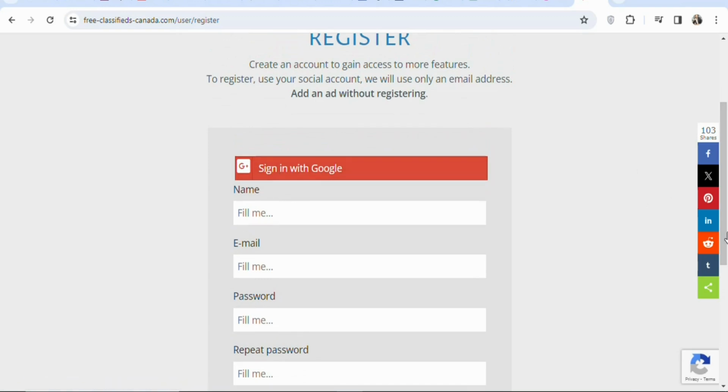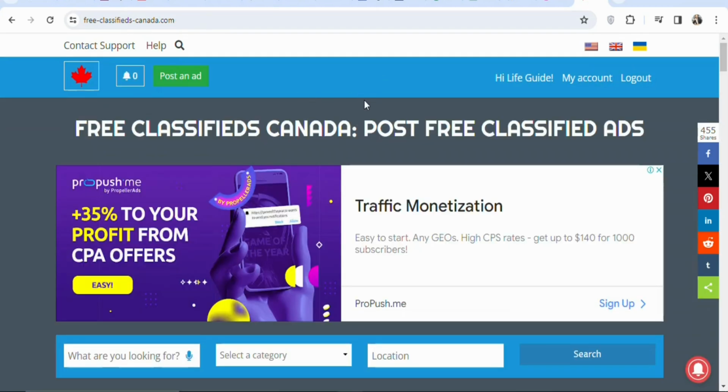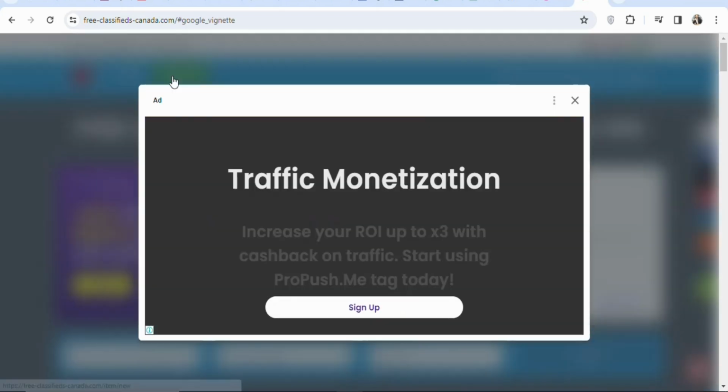Once you click on it, you are going to select your Gmail so that you can link this website to your Google accounts. Once that is done, you are going to get access to a free account. Once you create your accounts and log in, the next step is that you have to begin posting your ad. To post an ad, click on post an ad.